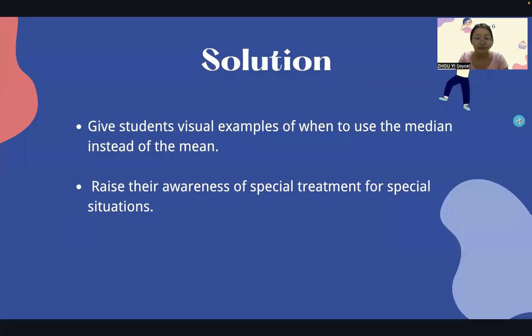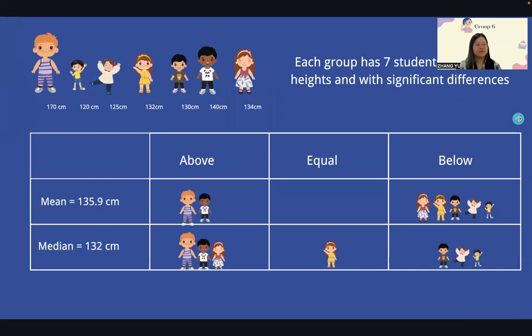Next. So the way that we solve this misconception is to give students visual examples of when to use the median instead of the mean, raising their awareness of special treatment for special situations. Next slide, please. So students will be divided into 3 groups of 7. Each group has 7 students of different heights with significant differences. Each group calculates the median and the mean of their group.